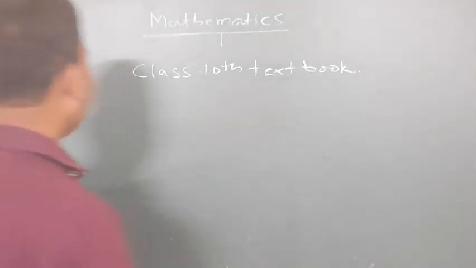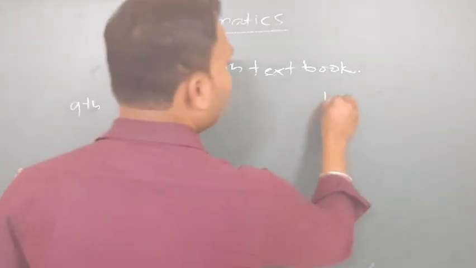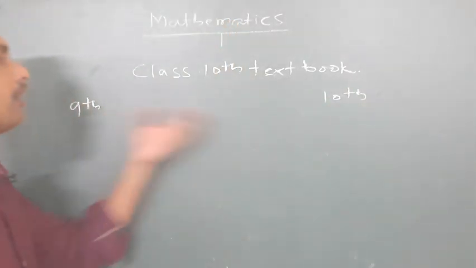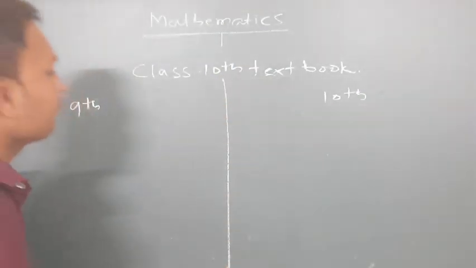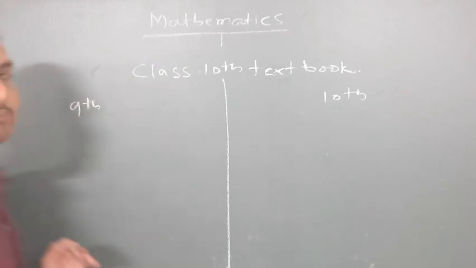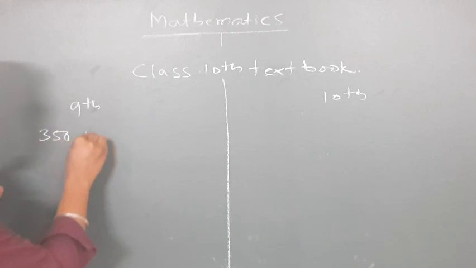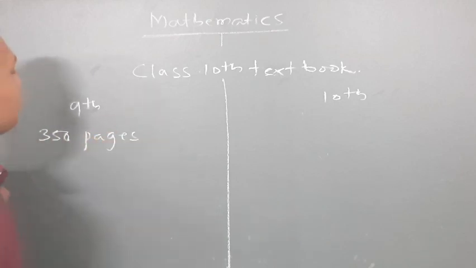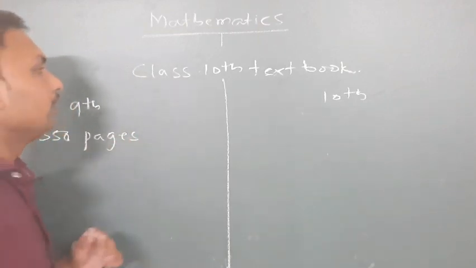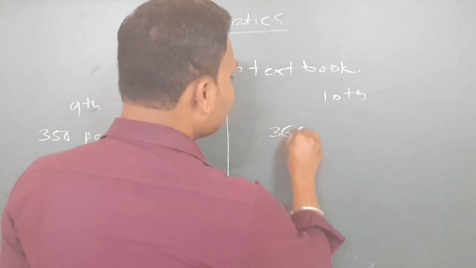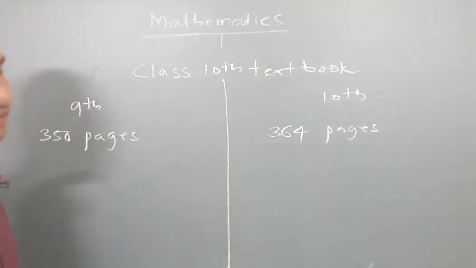What I'll do is make two parts, for 9th class and for 10th class: what you have studied in 9th and what you will be studying in 10th. Just see, for 9th the mathematics textbook has 350 pages. Now here you have 364 pages, isn't it?